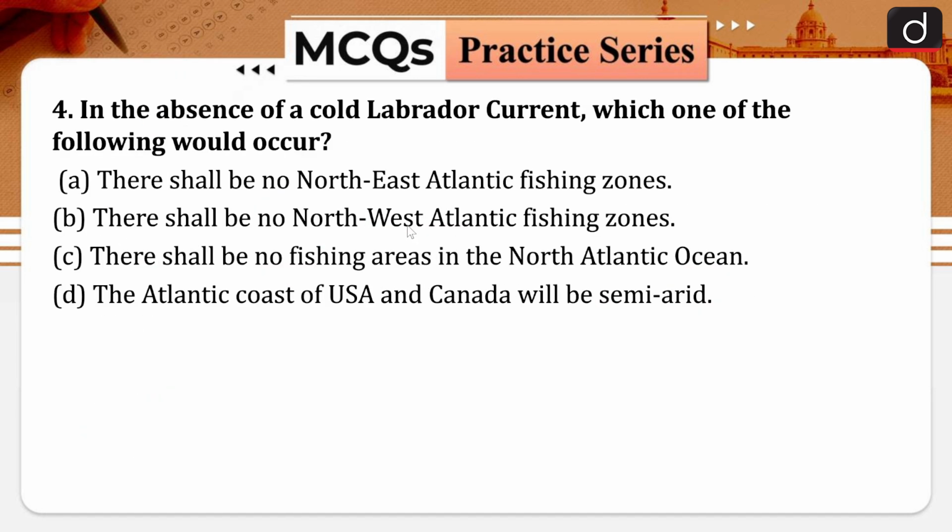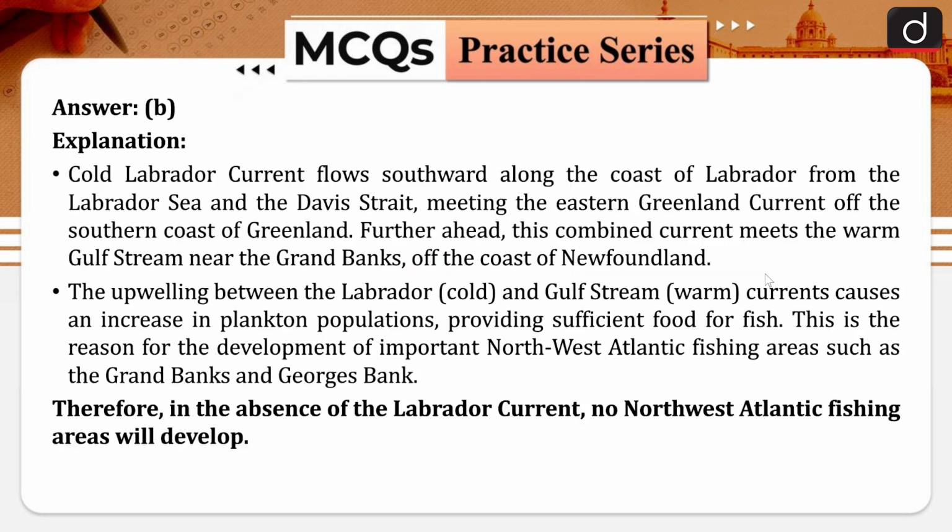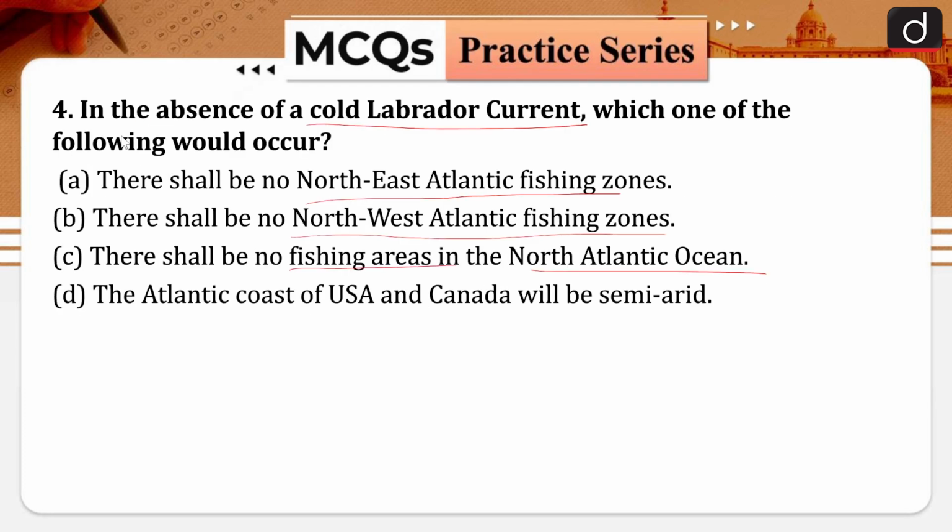Next, in the absence of a cold Labrador current, which one of the following would occur? A. There shall be no northeast Atlantic fishing zones. B. There shall be no northwest Atlantic fishing zones. C. There shall be no fishing areas in the North Atlantic Ocean. D. The Atlantic coast of USA and Canada will be semi-arid. Correct answer for this is option B. So, there shall be no northwest Atlantic fishing zones.